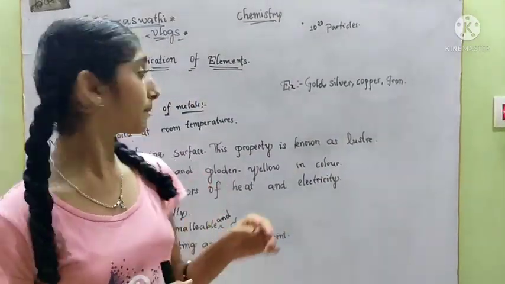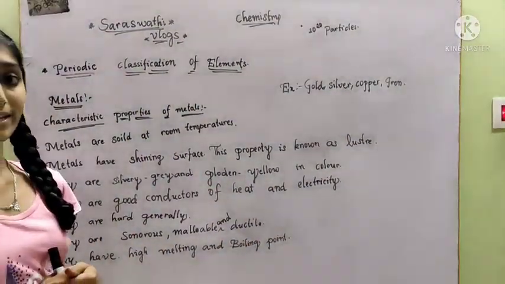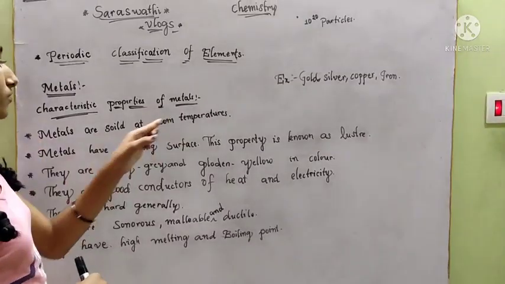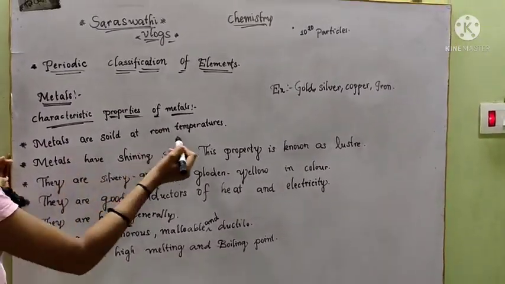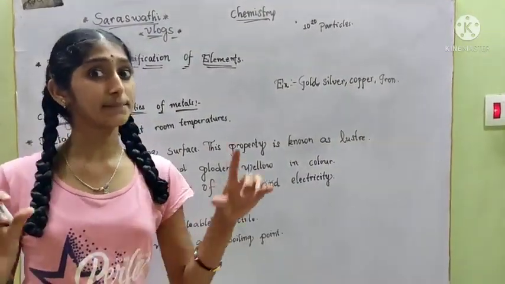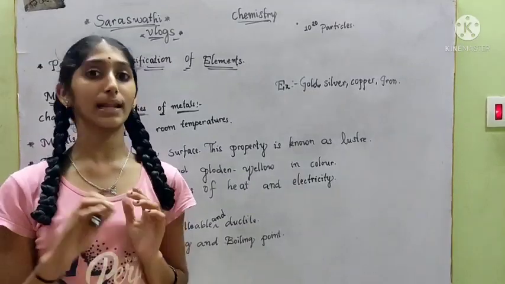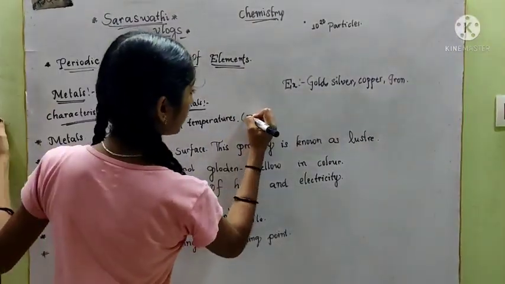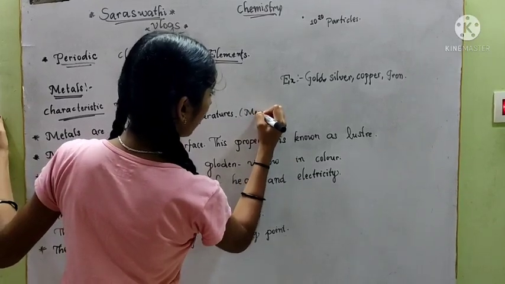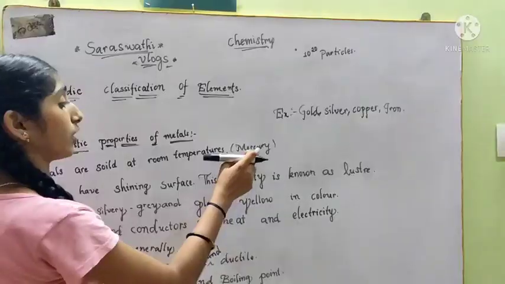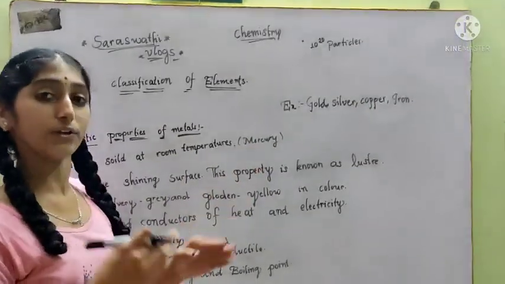Next, we go to the topic metals. What is meant by metal? Now we will discuss the characteristics of metals. Metals are solid at room temperature, except mercury. Mercury is liquid at room temperature. All the others are solid at room temperature.